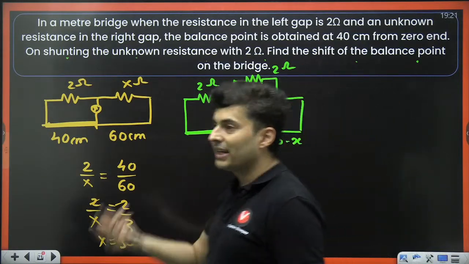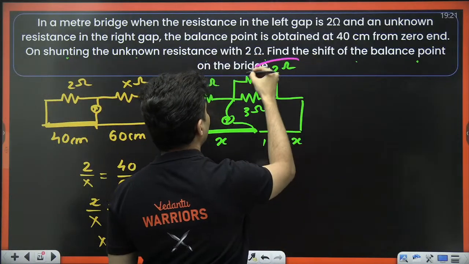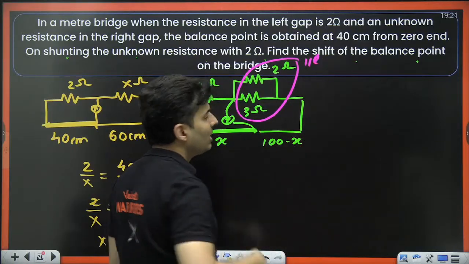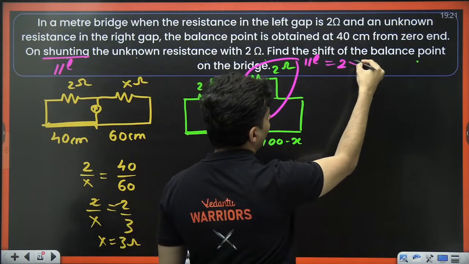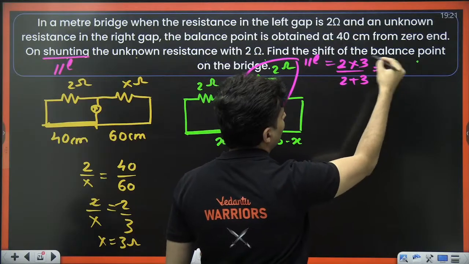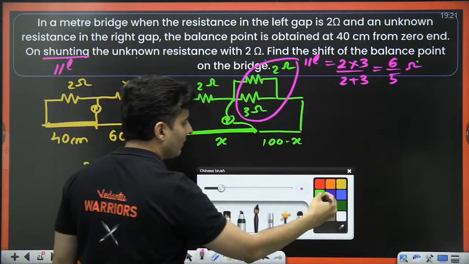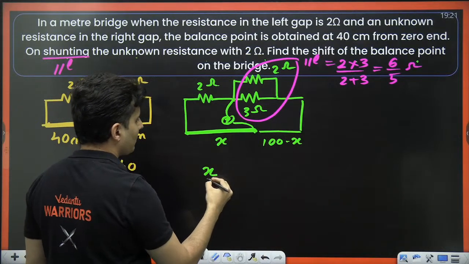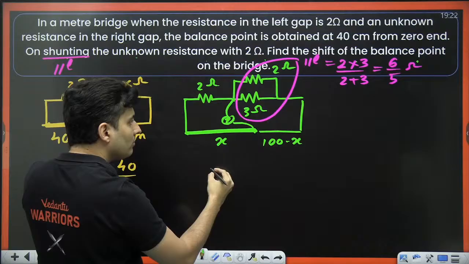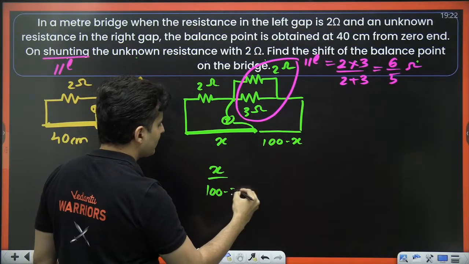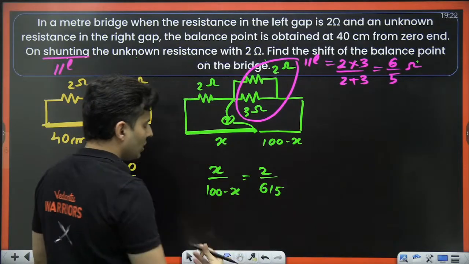Okay. So what is that change in the length? We can find it out. For that, first figure out how much is this effective resistance since they are in parallel. Shunt means parallel. Remember that. So the parallel resistance will be R1 R2 upon R1 plus R2. 2 threes are 6. 6 by 5 ohms. So hence over here I can say x by 100 minus x will be 2 by 6 by 5.